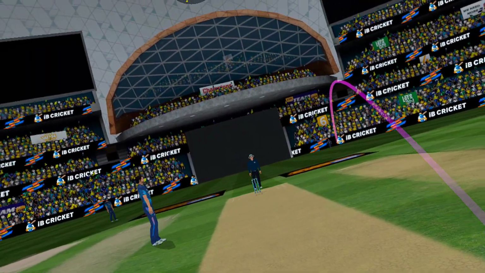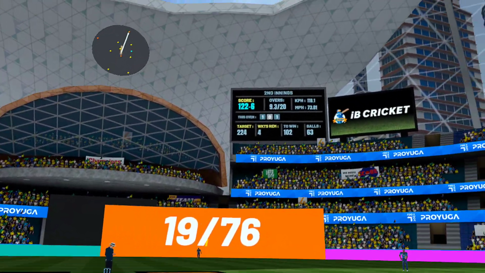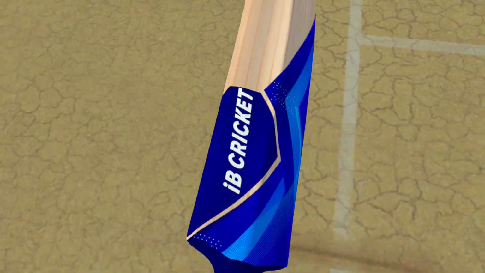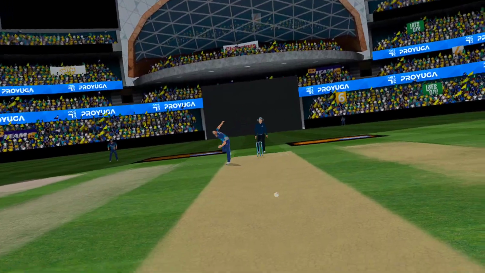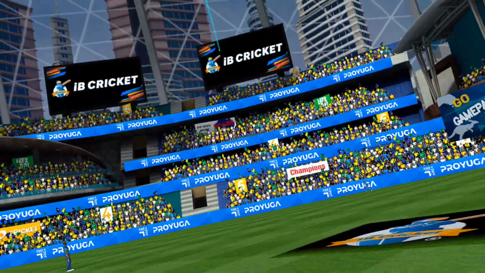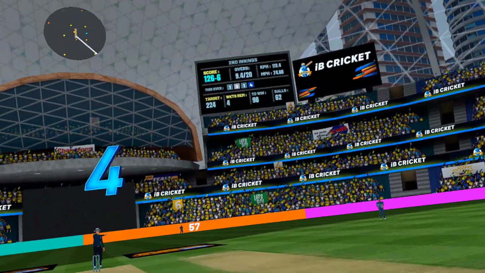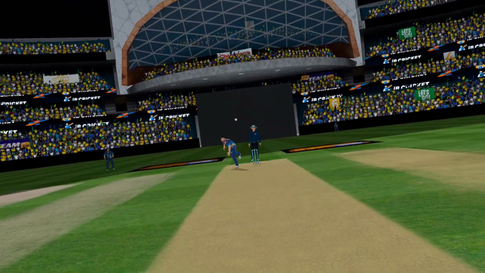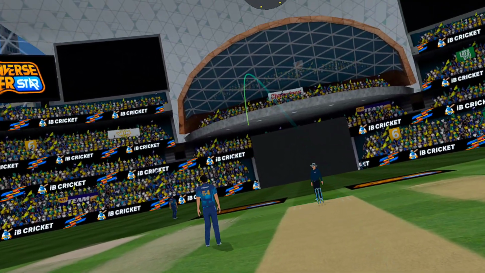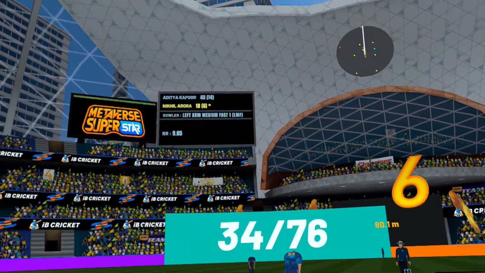He's gone for it, but the timing isn't quite there. That's high up in the air. He's got a thick edge on that, but it's flown past the fielders for a 4. What a lucky break. In the air. Just carries over the fence.